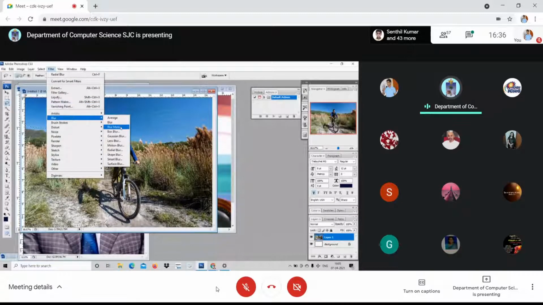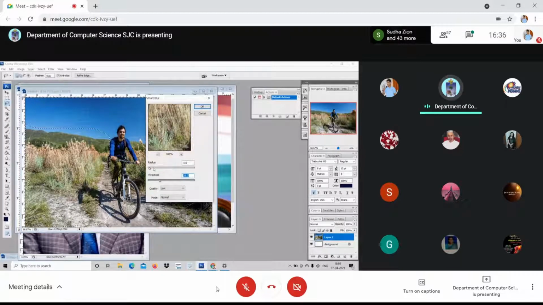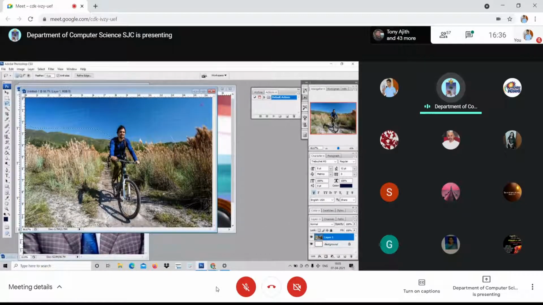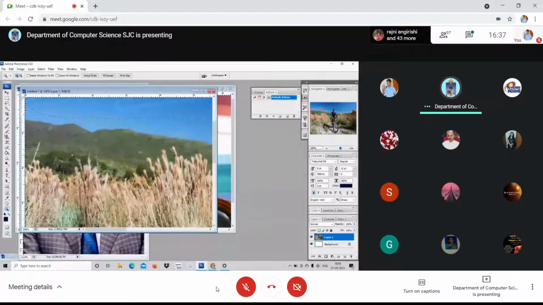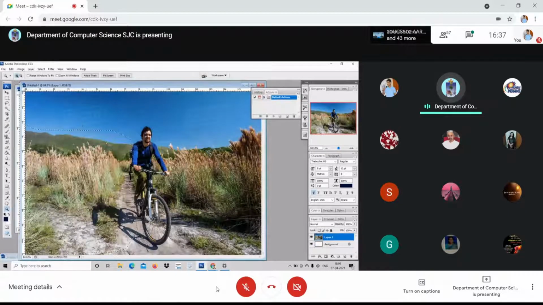Then look at here, smart blur. I just go with smart blur. You can adjust the radius, and you can adjust the threshold. Press OK and see. Are you able to get it? See on the top, the mountains. Previously, it was like this. See now, the mountain alone has become blurred. This is called smart blur. It will automatically choose a particular area and blur it.